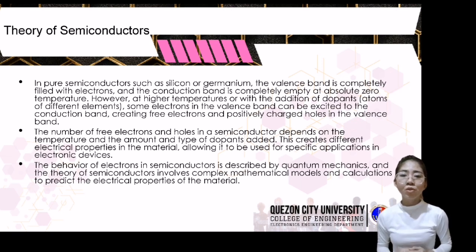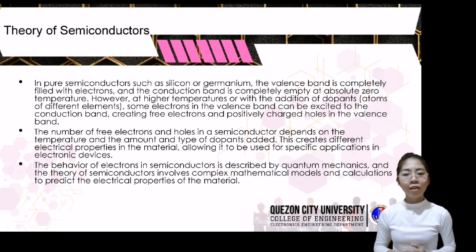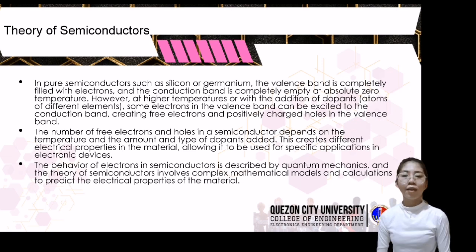However, at higher temperatures or with the addition of dopants or atoms of different elements, some electrons in the valence band can be excited to the conduction band, creating free electrons and positively charged holes in the valence band. The number of free electrons and holes in the semiconductor depends on the temperature and the amount and type of dopants added. This creates different electrical properties in the material, allowing it to be used for specific applications in electronic devices. The behavior of electrons in semiconductors is described by quantum mechanics, and the theory of semiconductors involves complex mathematical models and calculations to predict the electrical properties of the material.